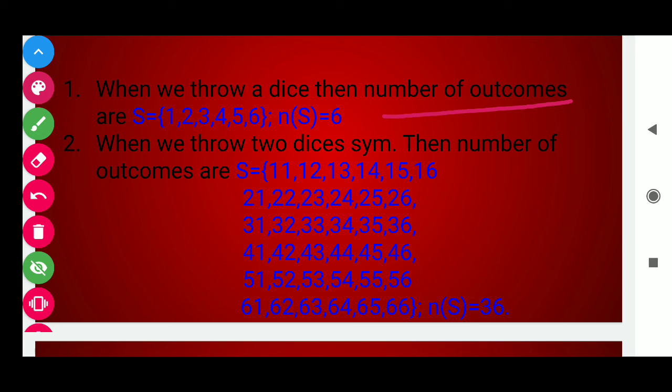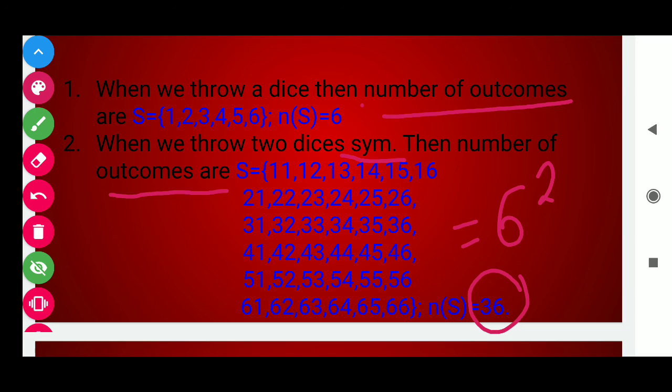In this way, the total number of sample space elements is 6 raised to power 1. Similarly, when we throw two dice simultaneously, the outcomes are 1 1, 1 2, 1 3, 1 4, 1 5, 1 6, and so on up to 6 6. In this way we get a total of 36 outcomes, which we can also write as 6 raised to power 2.